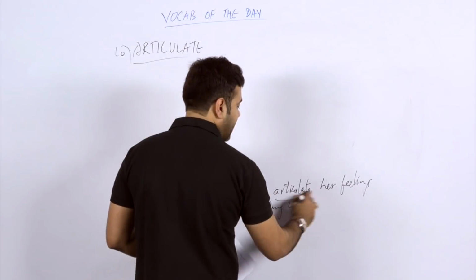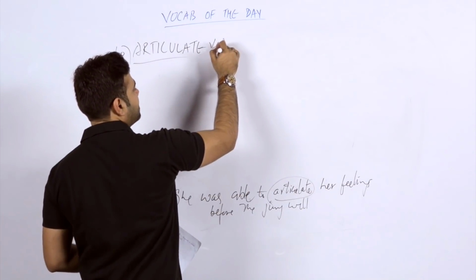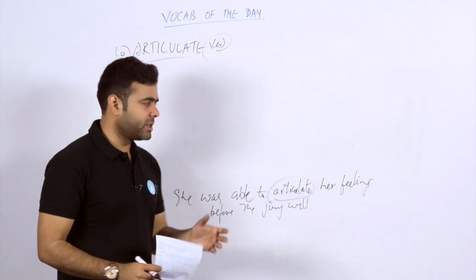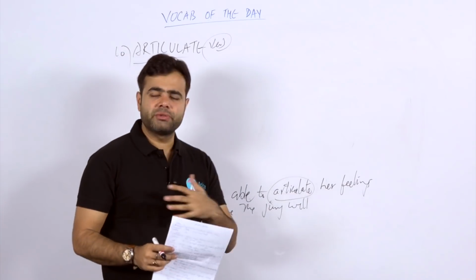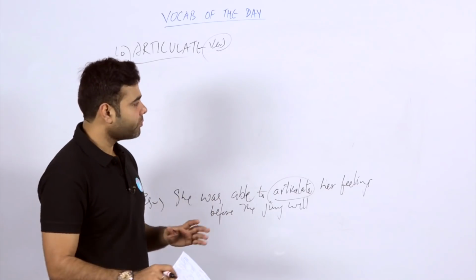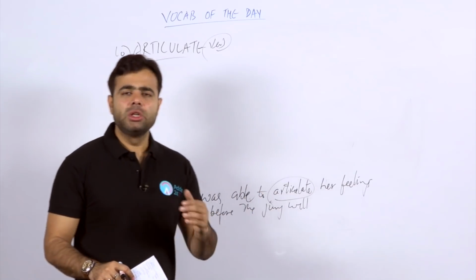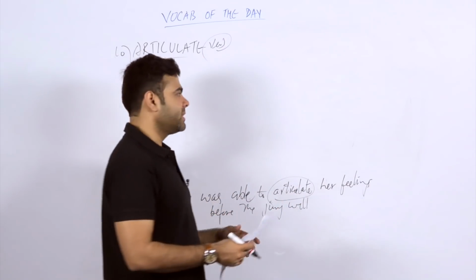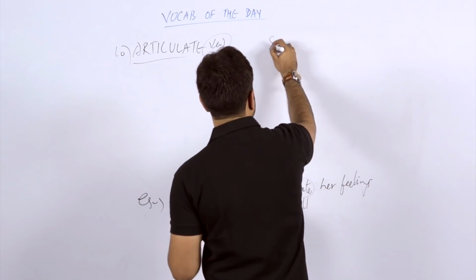Articulate can be used as a verb. She was able to articulate her feelings, that is, she was able to express. So making some kind of expression very clear, transparent to the person to whom you are talking. So yes, articulate can be used as a simple word.